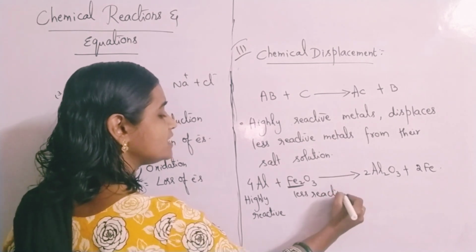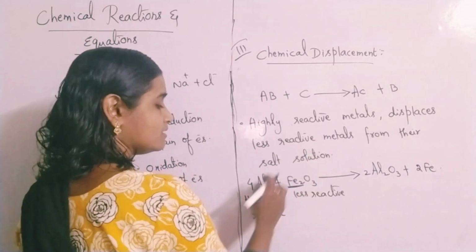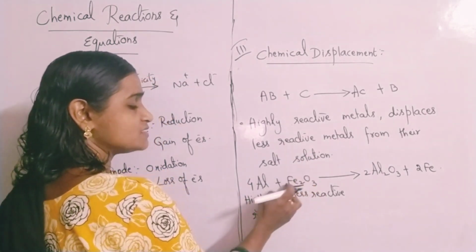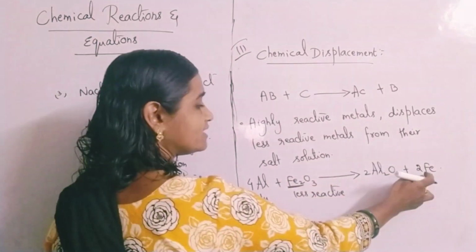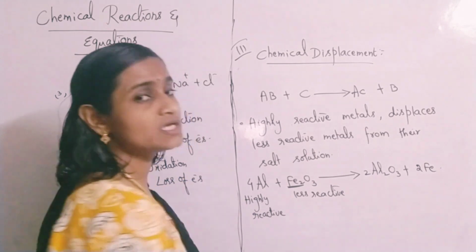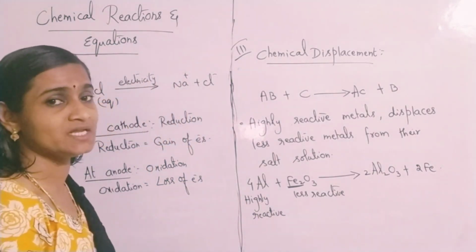Here aluminium is more reactive than iron. That's why the place of oxygen and iron has been displaced. Iron got separated out and aluminium and oxygen mix together to form aluminium oxide. That means displacement is happening here.